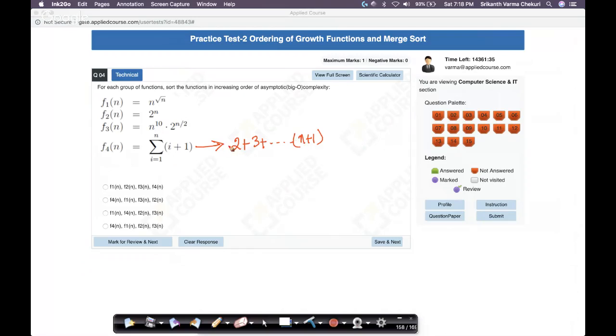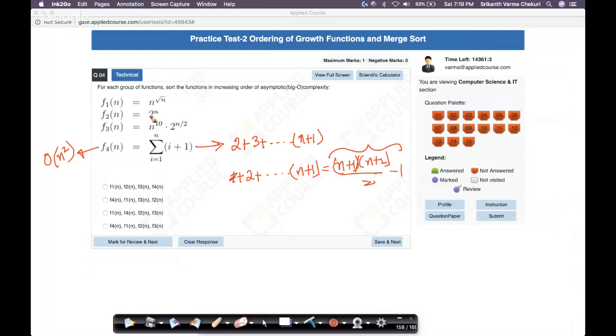This is basically the sum of all the numbers from 1 to n plus 1. We know that this is equal to (n plus 1)(n plus 2) by 2. There is just one missing here, so I'll subtract 1 from this. So this is nothing but order of n square. So your f4 of n is order of n square, because it is basically the sum of numbers with a small twist. So f4 is taken care of.